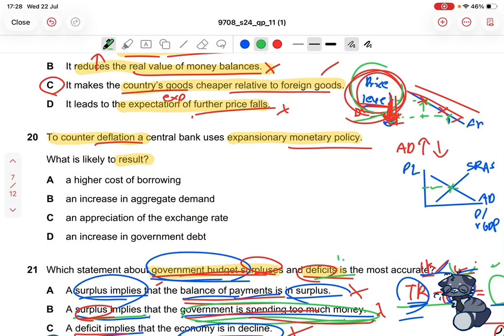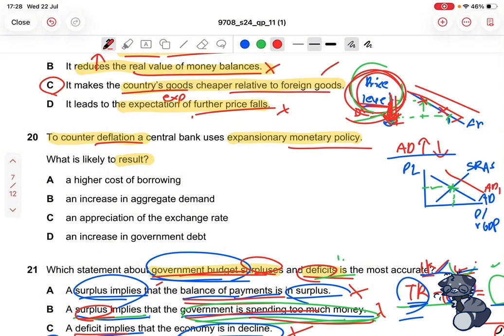This is our current price level, this is our current output. So what I mean when I say that monetary policy influences aggregate demand is that its policies can increase or decrease aggregate demand. So if aggregate demand increases, then the aggregate demand curve will shift to the right. Let's go with red actually. It will shift to the right.